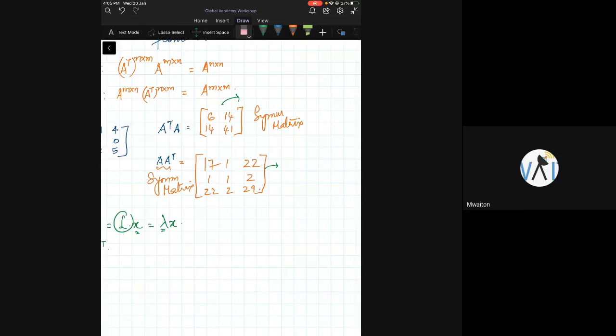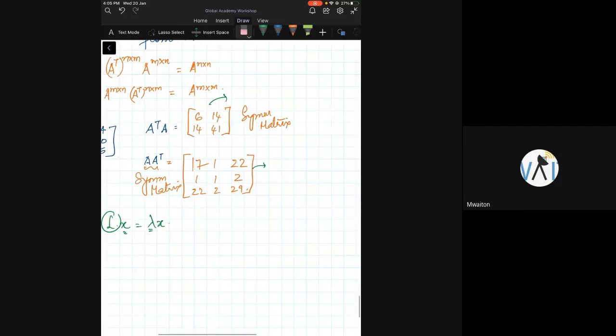One thing you can do: I have 3 possible values. Lambda 1 is definitely 0. And lambda 2 is a fraction: (47 plus 7 times the square root of 41) divided by 2. The other one is the same with a minus sign.